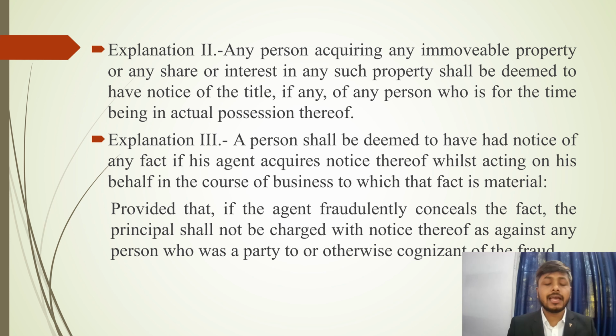There is a proviso, however: if the agent fraudulently conceals the fact, then the principal shall not be charged with notice thereof against any person who was a party or otherwise cognizant of the fraud. So if the agent acts fraudulently, the principal will not be charged, whether the other party is innocent or also knew of the fraud.